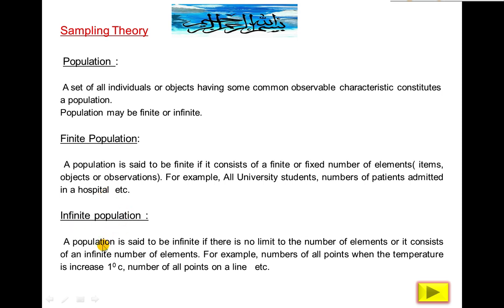Infinite population: a population is said to be infinite if there is no limit to the number of elements, or it consists of an infinite number of elements. Unlimited. For example, the number of all points when the temperature is increased by 1 degree centigrade, because if temperature increases from 15 to 16 degrees centigrade, there are infinite points between 15 and 16, because the variable is continuous. Temperature increases or decreases continuously. Another example is the number of all points on a line, etc.